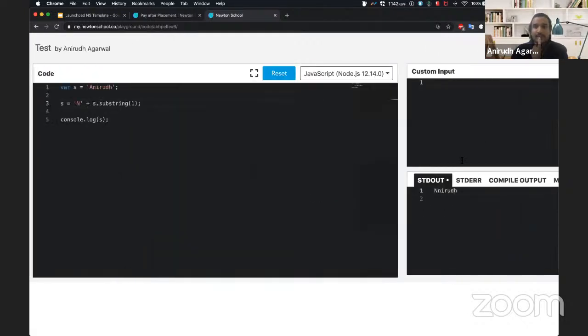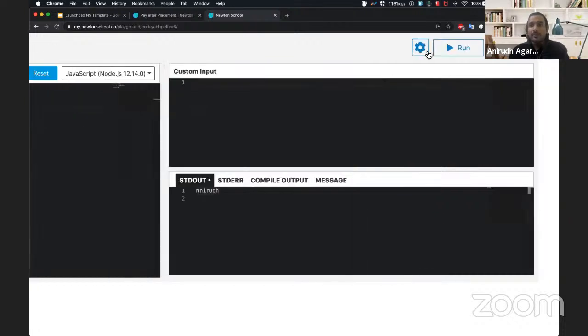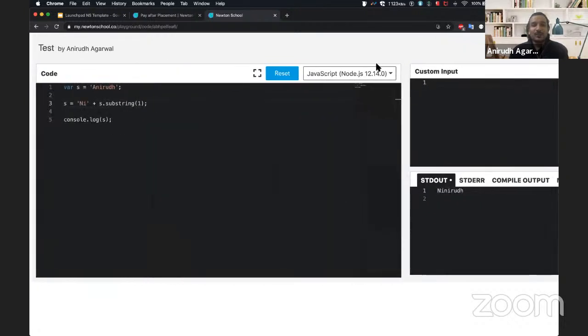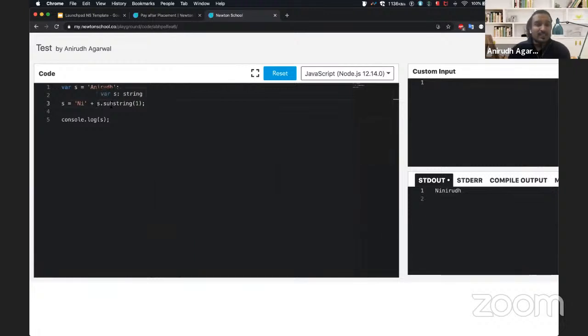Yes, it did print the exact same result. If you don't believe me, I'll put ni, because I am also not sure. So basically, s is a string, and a string has a function called substring.